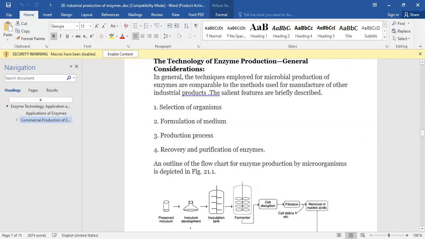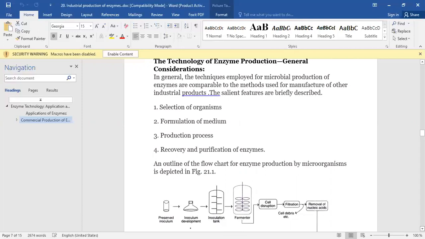For industrial purposes, enzymes are produced in large quantities because there is a requirement of commercial production of enzymes in large quantities. So, industrial fermenters are used for the production of enzymes.